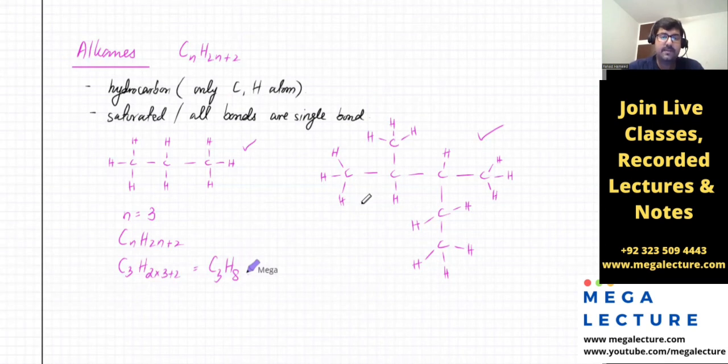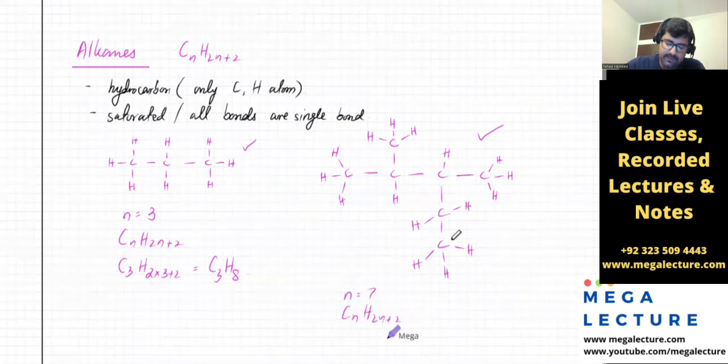Now the general formula I'm going to apply over here. What's N, the number of carbon atoms? That's 1, 2, 3, 4, 5, 6, 7. So I've got 7 carbon atoms over here. So here N has a value of 7. And I'm going to use that CnH2n plus 2. So it's going to be C7. And H would be 2 times 7 plus 2.